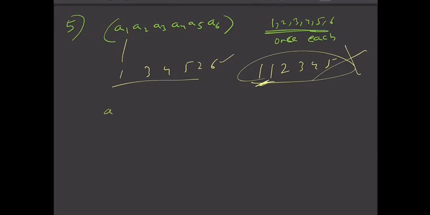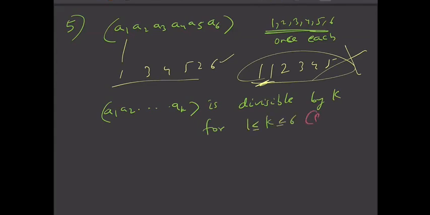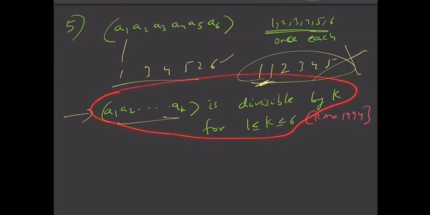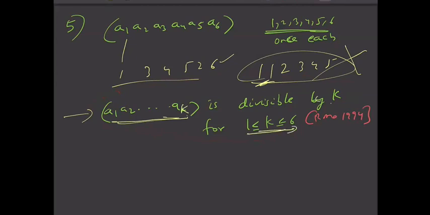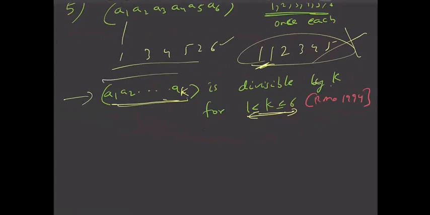Such that A1, A2, so on AK is divisible by K, for 1 less than or equal to K less than or equal to 6. So this was a problem from RMO 1994. When I gave you the hints for the first assignment, I gave you the hint for this problem. In that I just explained the meaning of this sentence, right? Let us try to decode this statement first.